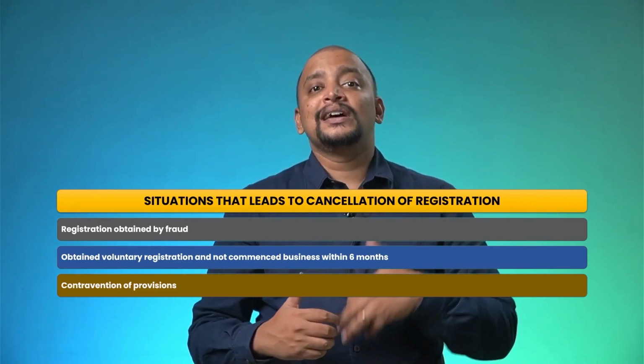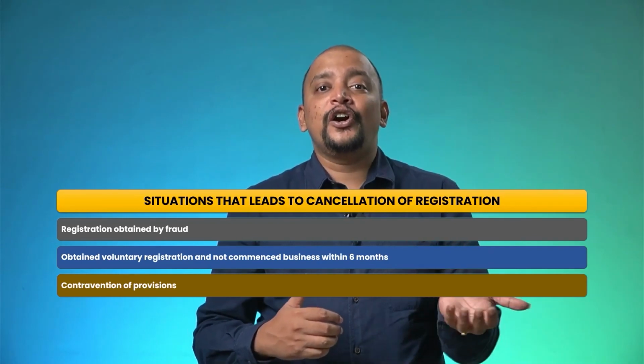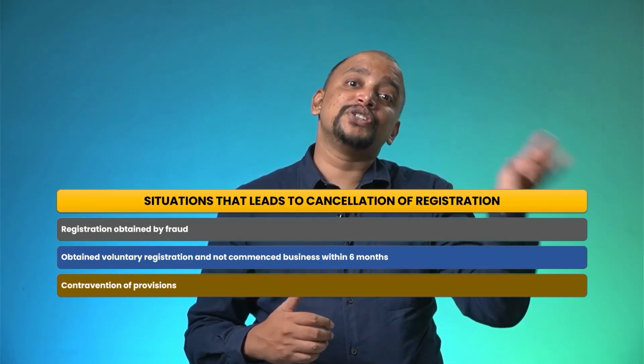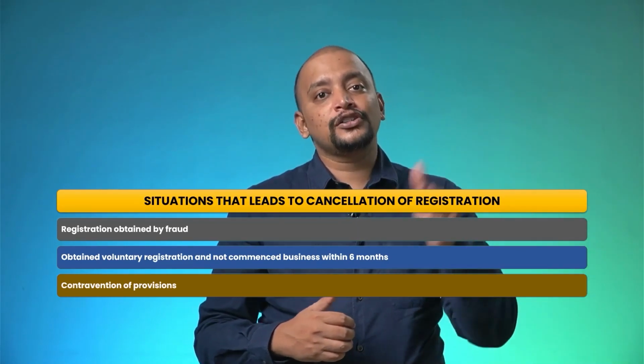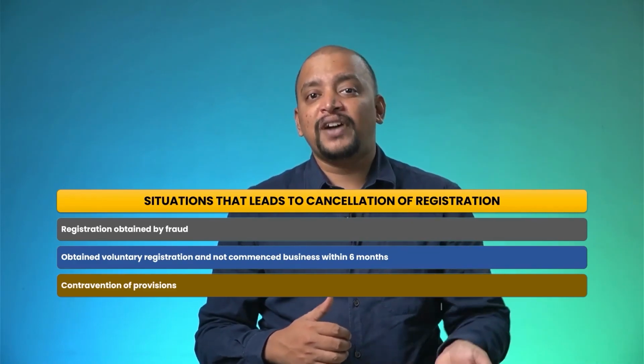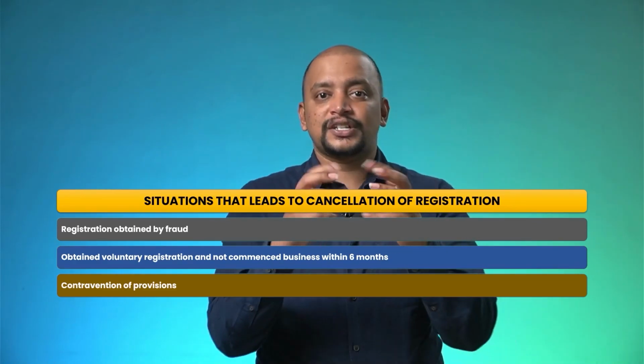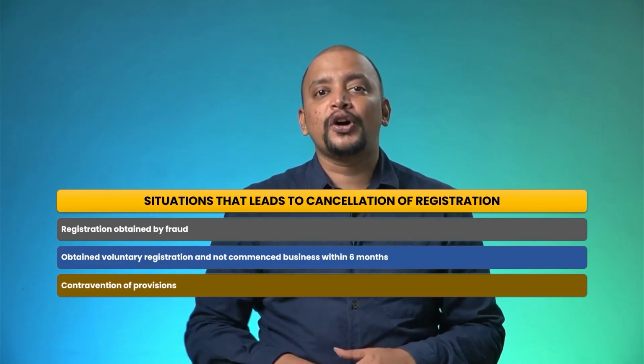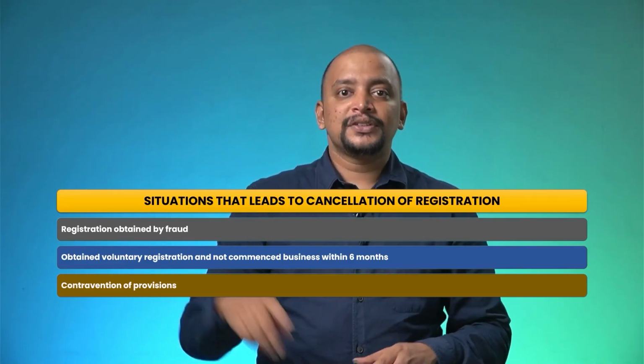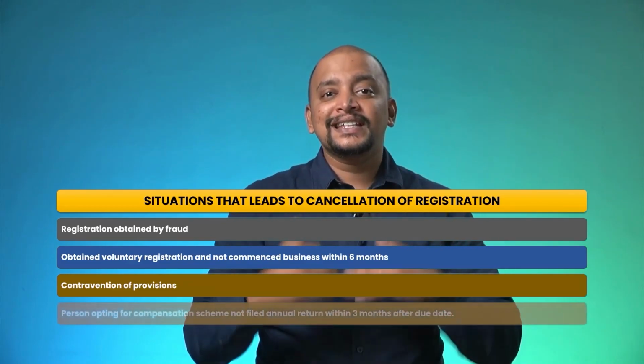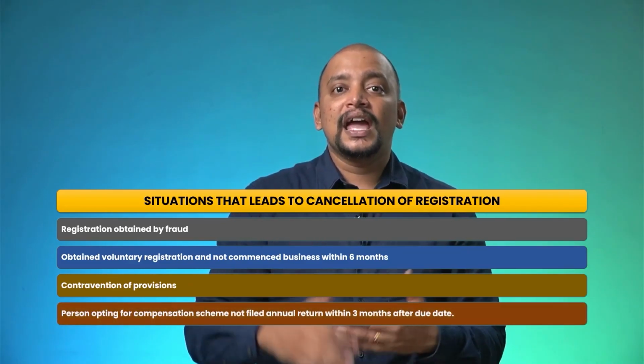You are under the composition scheme and you did not file 3 consecutive returns, or you are under the normal scheme and you have not filed 6 consecutive returns. That's how it was. Now these last 2 points were omitted. In that place, they have brought in a new point.